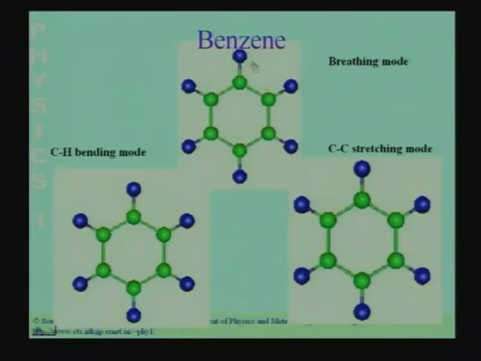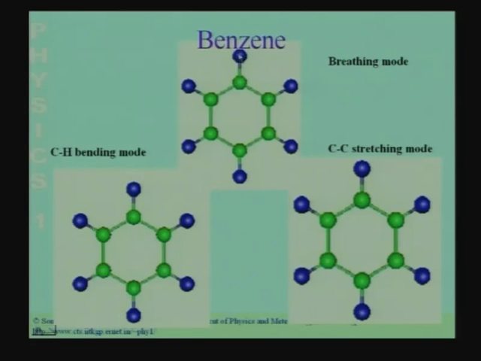Now, you can think of the benzene molecule as a set of coupled simple harmonic oscillators, because as we have discussed in the first lecture, let us just take one of these bonds. This is the bond between one carbon and one hydrogen atom. They are attached to each other via a bond.